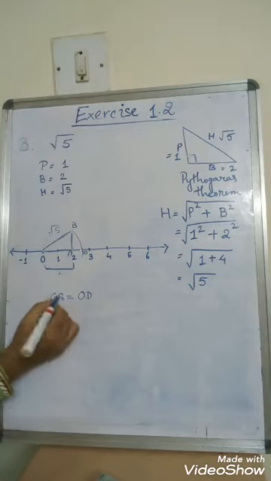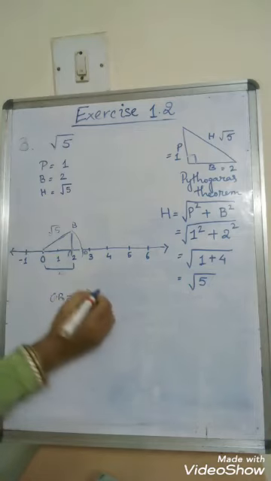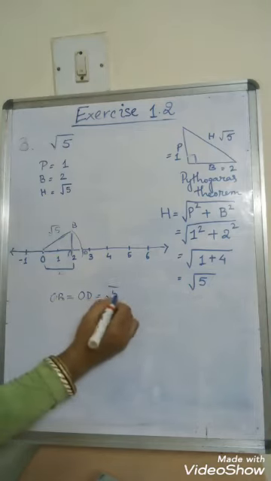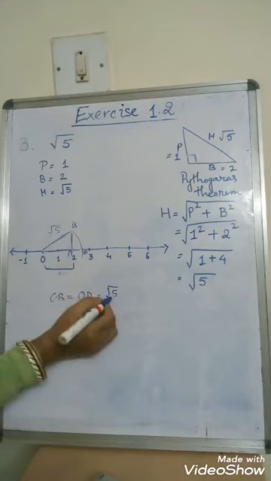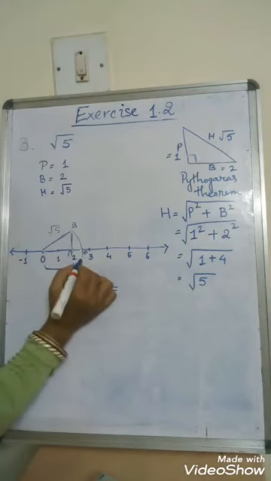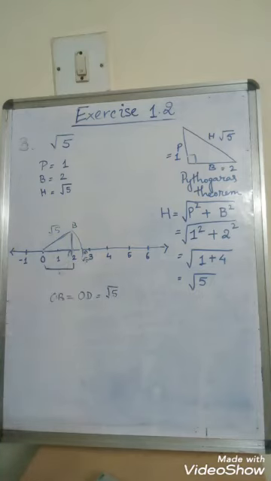So what is OB for me? OB is equal to root 5, right? So this point is taking the measurement of root 5. So here root 5 is here and I am being able to show it on the number line, right?